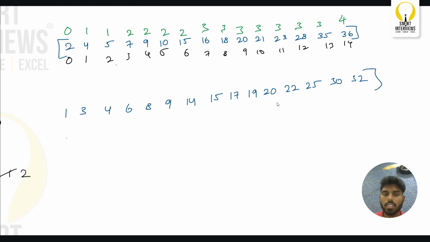So let's say this is the new test case and I have sorted it. Now tell me, how many times is this person going to win? 0 times. How many times is this person going to win?